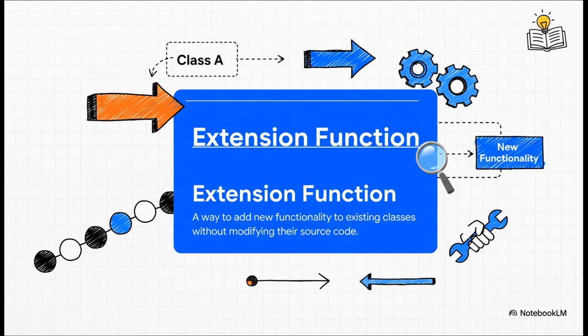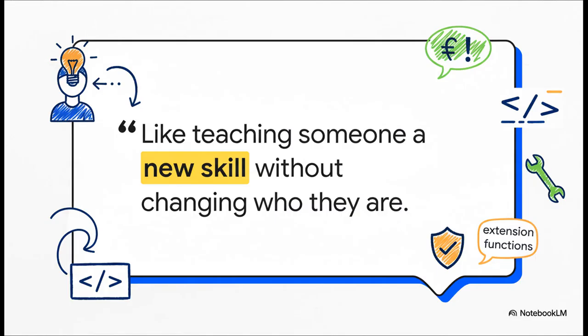This lets you literally bolt on new abilities to any class out there, even if it's from some library you just downloaded. It is such a clean and powerful way to build up your own set of helper functions that make your code so much more expressive. And the mnemonic for this is just perfect. It's an add-on skill. You're not changing the original class at all. You're just teaching it a new trick. It's not invasive, it keeps things tidy, and your whole code base stays nice and organized.